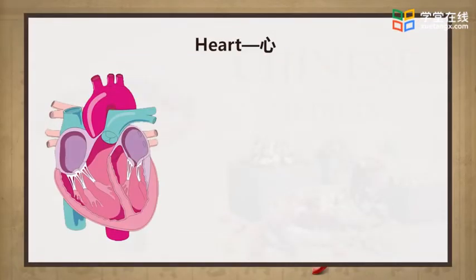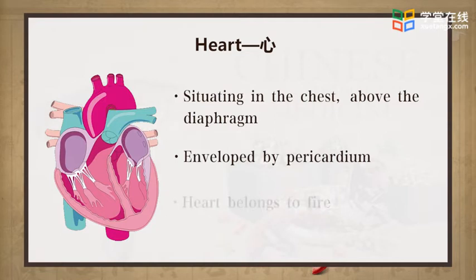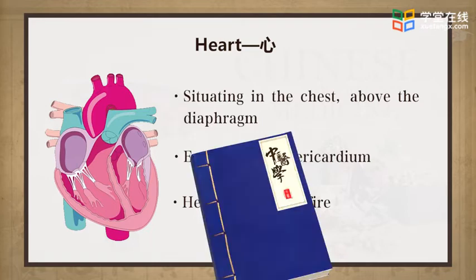And we have known TCM does not have such systematic anatomy as Western medicine. It defines the location of inside organs mostly by feeling, not by watching. For the location of heart, it situates in the chest above the diaphragm. In the five-element part, we have mentioned that each organ is attributed to one of the five-element systems according to the characteristics of the organ. In this point, heart belongs to fire.